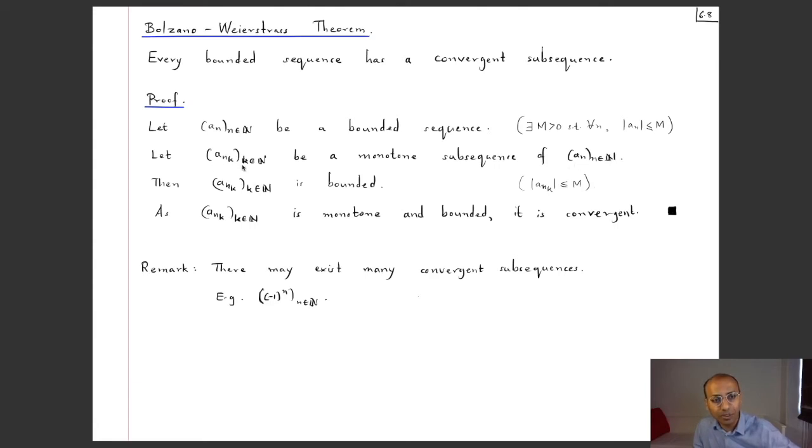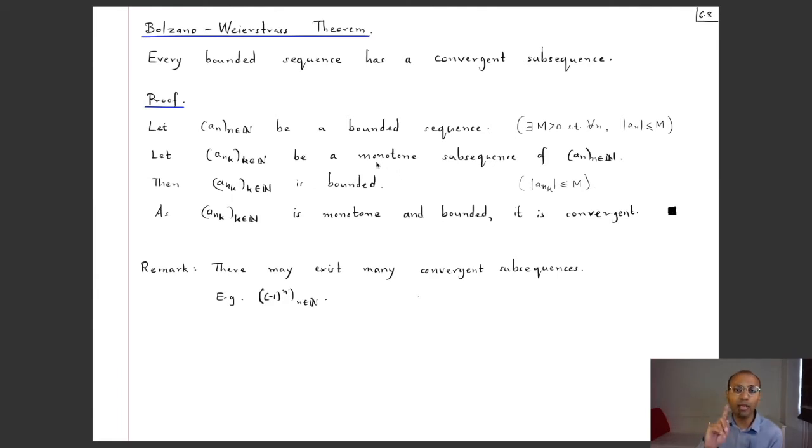Now this subsequence is also bounded, because boundedness is inherited by any subsequence. Why is that so? In fact the same bound works, because this is true for every index, in particular for any nk, that is some natural number, the modulus of a_nk is going to be less than or equal to M. So this subsequence is in fact a bounded sequence, and also we had chosen it so that it was monotone.